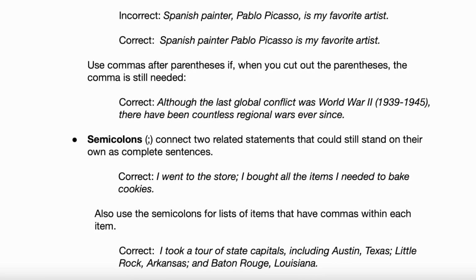But here's the deal. You might see some questions or some answer choices where there's no comma or there's a comma after the parentheses. And it's like, do I need a comma there? Do I not need it? If you cut out the stuff in parentheses like you did, and you still need a pause there, then you need the comma after the parentheses. Does that make some sense? You can say no if it doesn't.